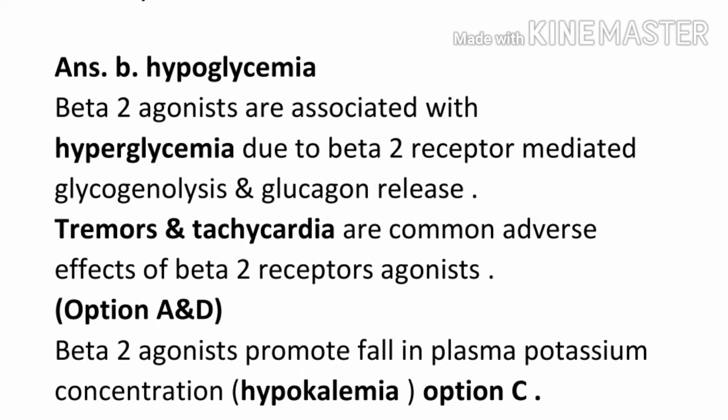Beta-2 agonists promote fall in plasma potassium concentration, meaning hypokalemia. Option C is also correct. Then the not correct or false option is option B, hypoglycemia.